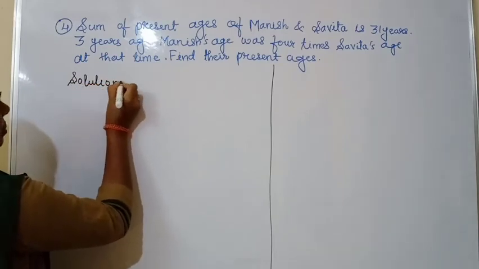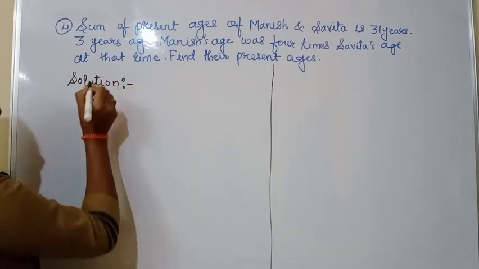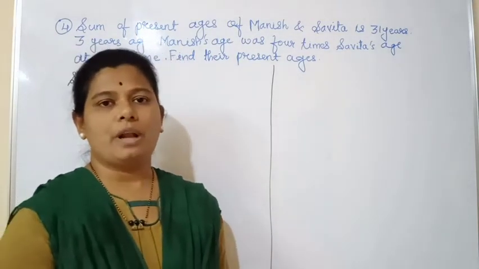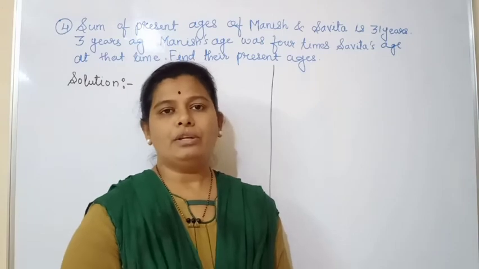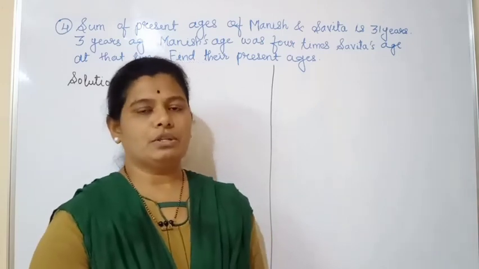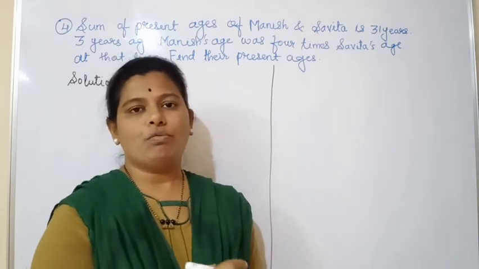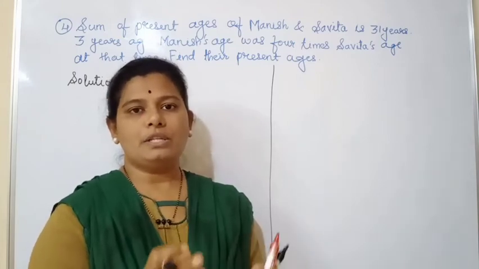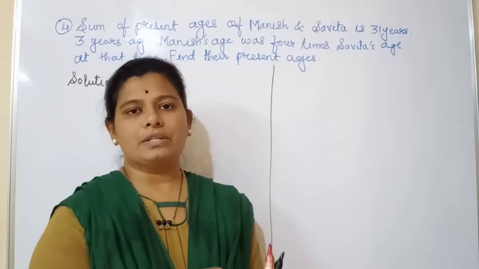As I have told you, sum means what? Addition. Okay, so sum means addition. Addition of what we have to do? Addition of the present ages, or addition of the ages of Manish and Savita. Okay, so the total of the present ages of Manish and Savita is 31.